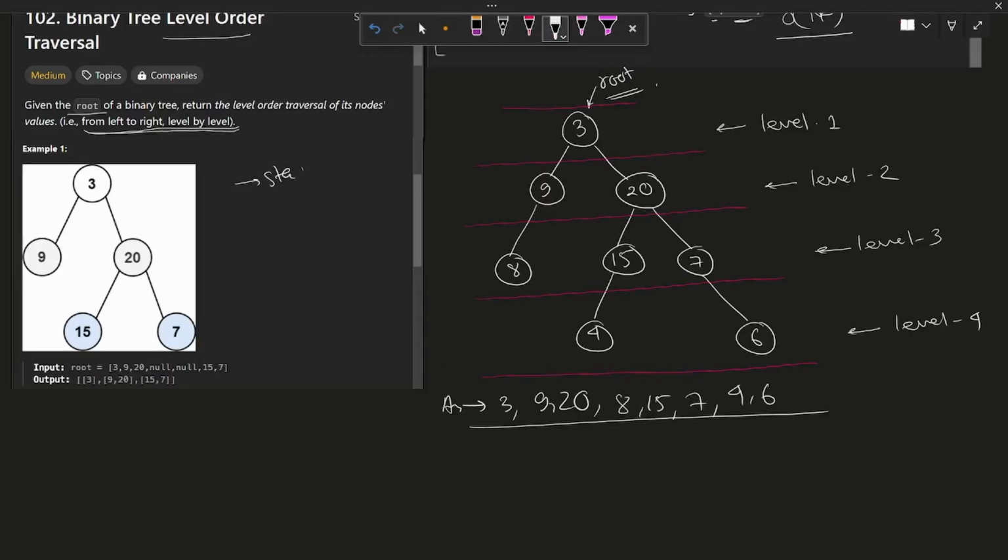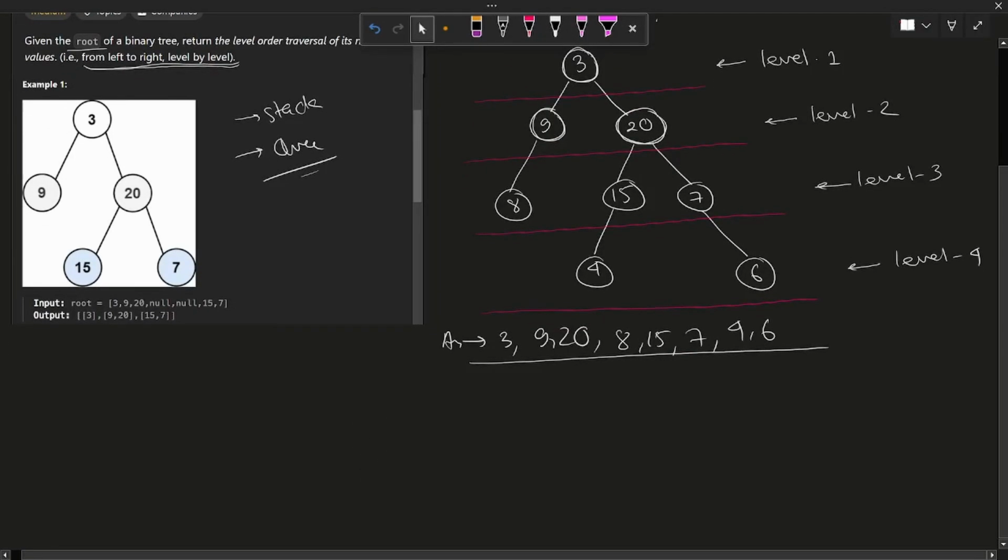Now to solve this question, we have to have an intermediate memory element, like we have to use a stack or a queue. Here in this question we are going to use a queue because we have to remember, once we are at the root node and we print out the root node, the left node and the right node at the same time, so that in the next iteration we'll be able to print 9 and 20. Similarly we have to remember 9's left and right and 20's left and right simultaneously, so that in the third level we'll be able to print them out.